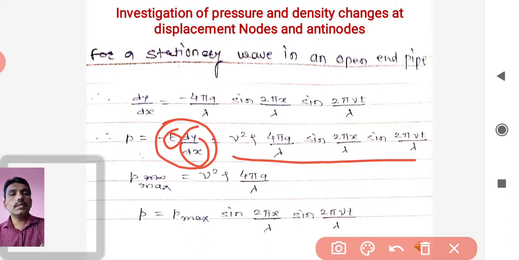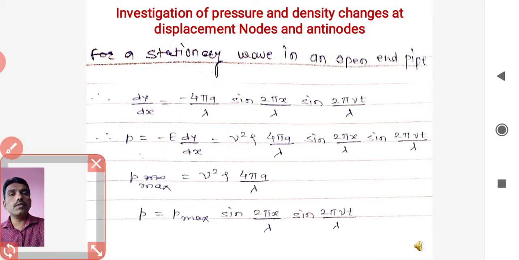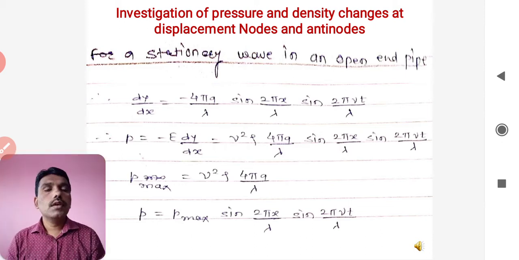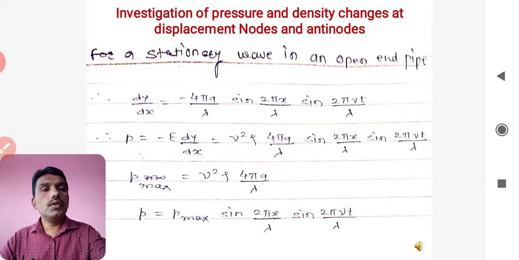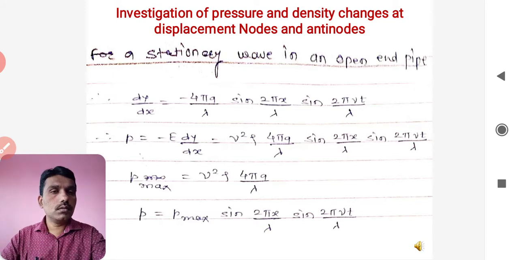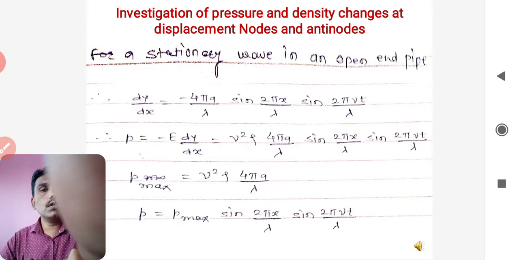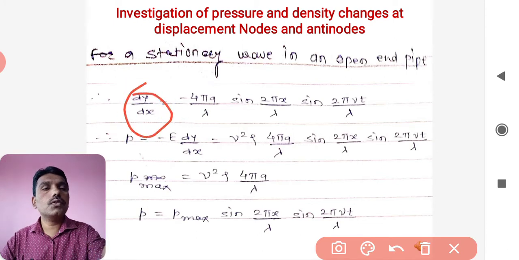And we can also see the relationship: if you look at this case, P is, E ची व्हॅल्यू जी आहे, V square rho, and as far as this dy by dx is concerned, this dy by dx is nothing but minus of 4 pi a by lambda so and so. म्हणून ह्या ठिकाणी हे मायनस ई आणि हे मायनस 4 पाय, हे मायनस मायनस इथं जर झालं तर हे होते प्लस, म्हणून इथं व्हॅल्यू जी आली ती प्लस आलेली आहे.